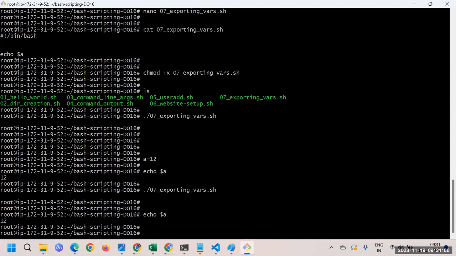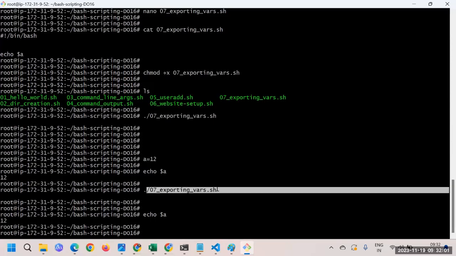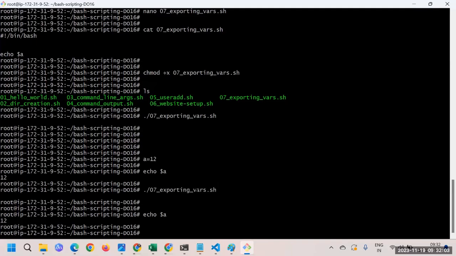Okay, this is a differentiation altogether, and this is a child session which is happening for a few seconds. When you are trying to execute a script, at that time one more session starts, and that is the child session we have. That session is not able to access the variables we have declared here. And this is what the problem is.